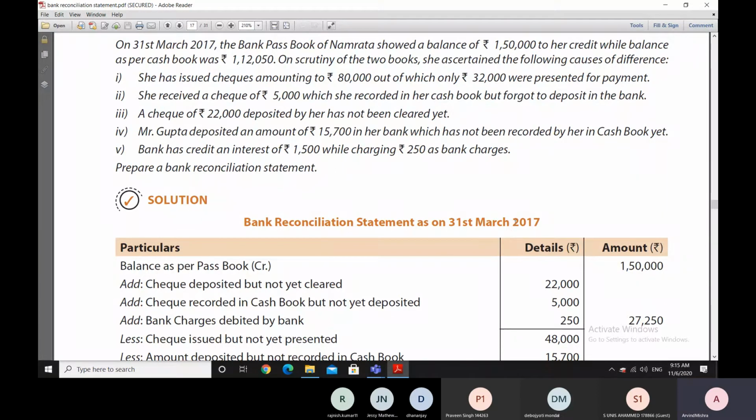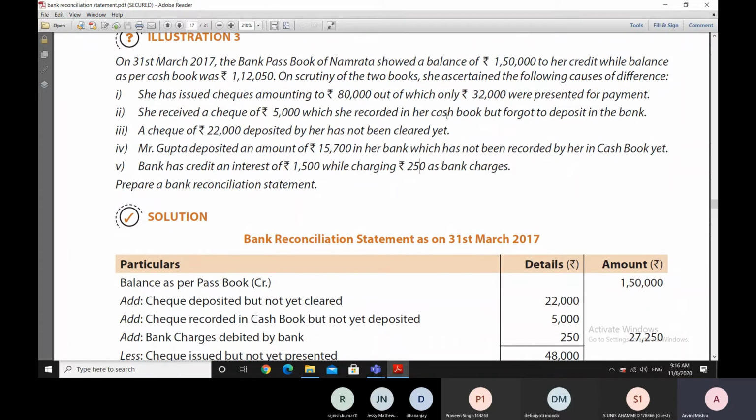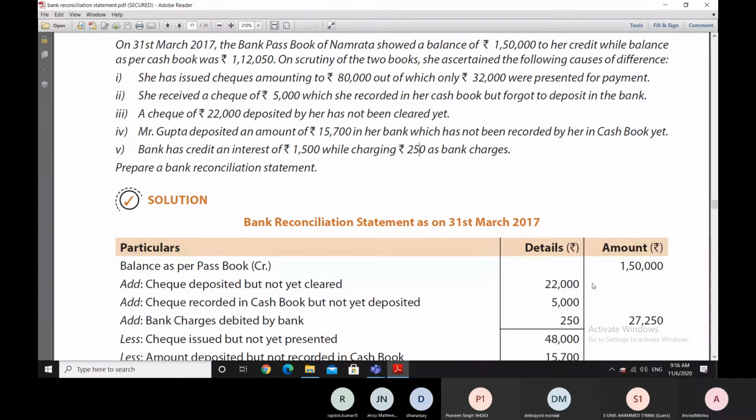Of course, once we make the bank reconciliation statement, if some incorrect entry has been made, the correction will be attempted later on, but not while making the bank reconciliation statement. So here, this 5,000 rupees check has been entered in the cash book. So the cash book balance has gone up by 5,000 rupees, but the bank passbook balance has not gone up by 5,000 rupees.